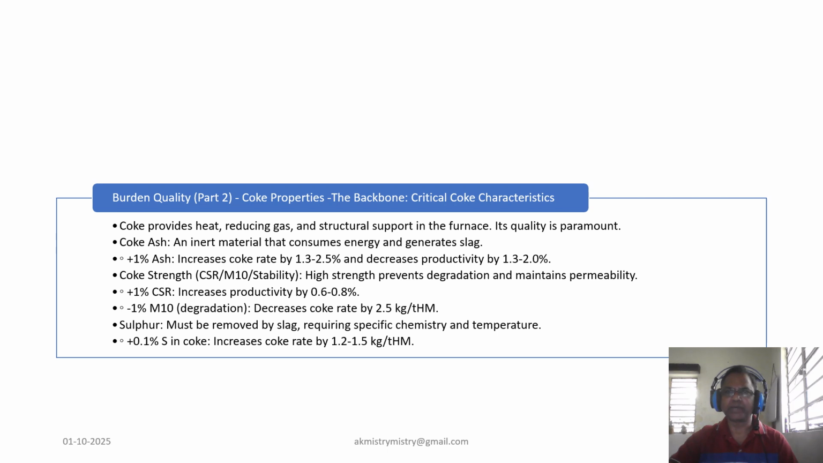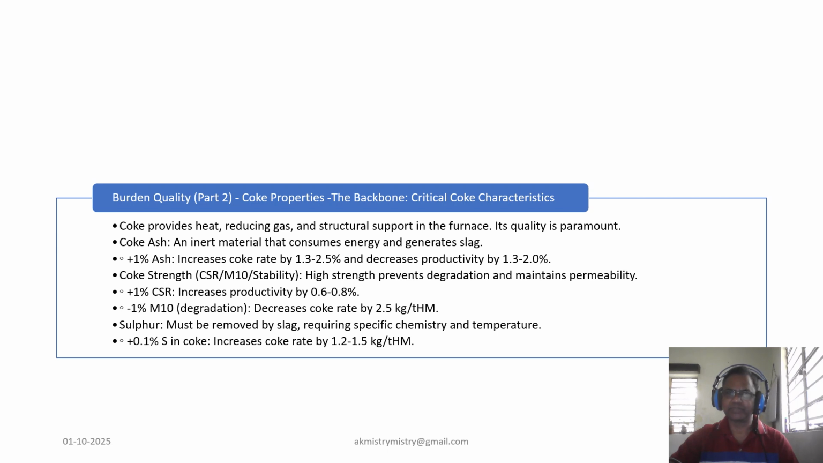As far as coke Micum is concerned, Micum 10 symbolizes the resistance to degradation. A 1% decrease in the Micum 10 index indicates better strength, and can decrease the coke rate by 2.5 kg per ton of hot metal. Conversely, improving coke stability by 1 unit can save 8 kg of coke and increase productivity.